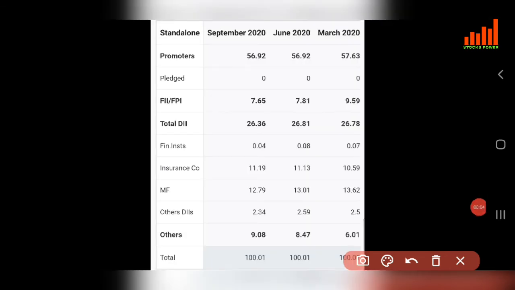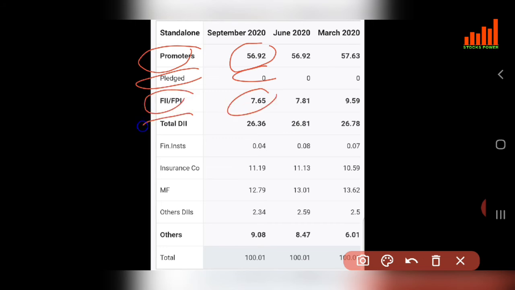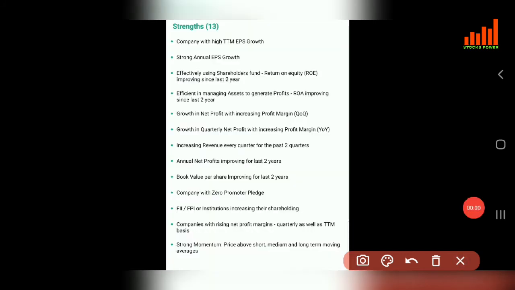Now we are going to see the shareholding pattern for SBI Bank. You all can see promoter holdings are 56.92%. There are no pledges, which is a good thing in SBI Bank's shareholding. FII holdings are 7.65 and DII holdings are 26.36. Mutual fund holdings are 12.79 and other public holding is 9.08. So this was the shareholding pattern for SBI Bank.